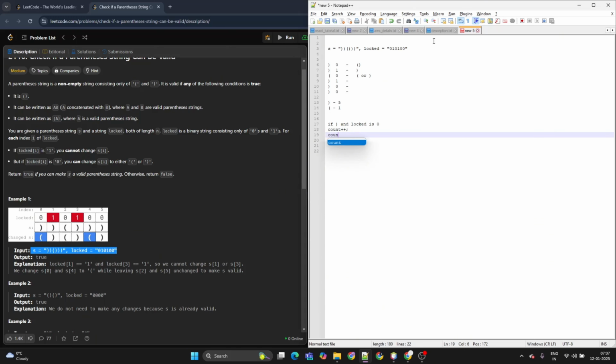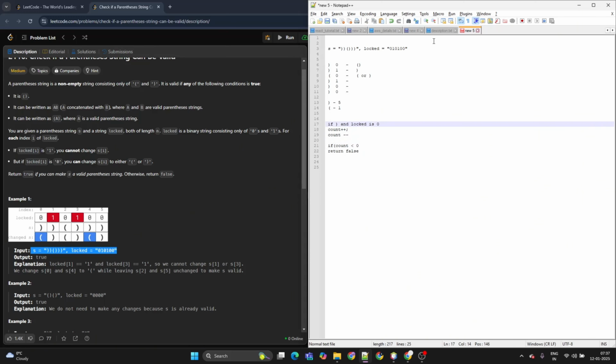If it is a closing bracket and locked is 1, then I'll decrement the count. And if the count reaches below 0, then return false. This is the logic which we can implement.